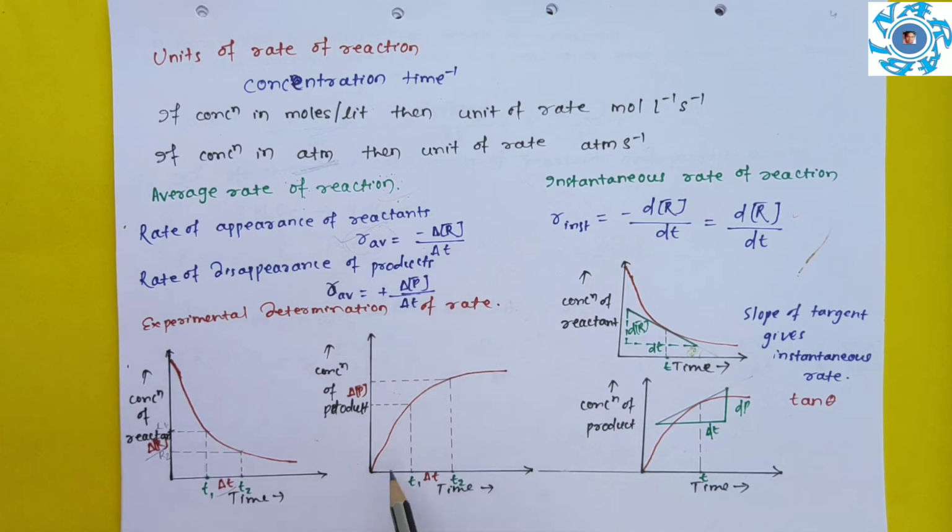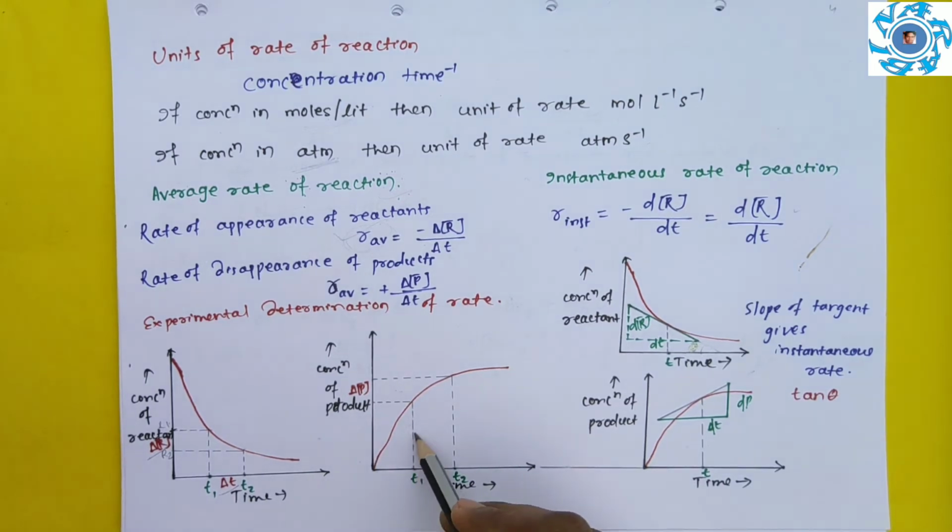Similarly, if you take the case of products, how will you determine? Suppose this is time T1 and this is time T2. Within this time, it is asked to find out the rate. Then how will you find out? You will draw a parallel to y-axis from this T1 up to the curve. Then you will draw a perpendicular to y-axis.